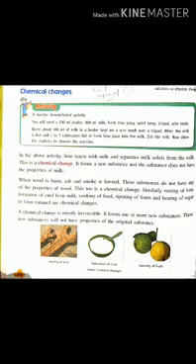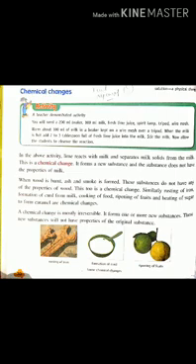Students, in our daily life there are a variety of chemical changes which occur on a daily basis. For example, cooking of food. Whenever we cook food in the kitchen, food undergoes a chemical change in order to get converted into cooked food.